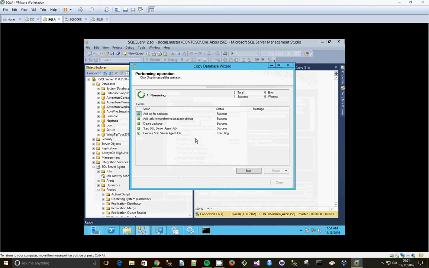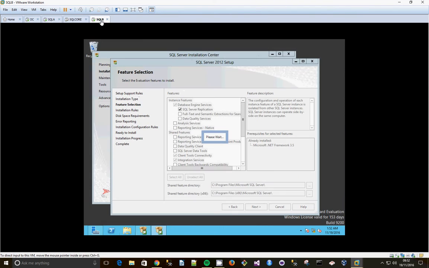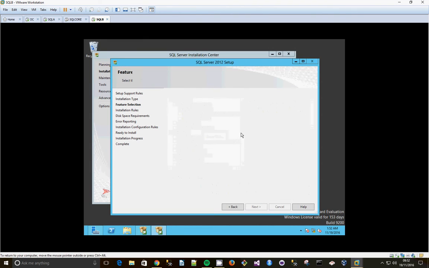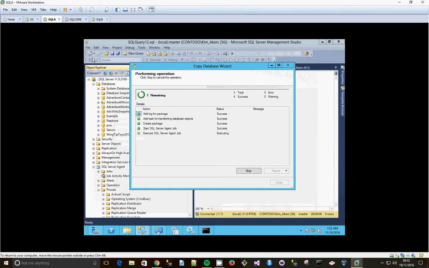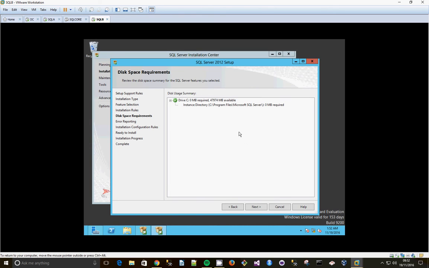SQL A, still copying the database. Cool. Let's click next.